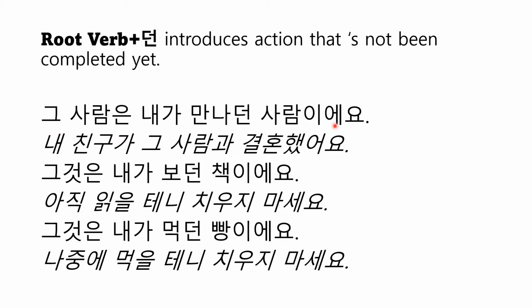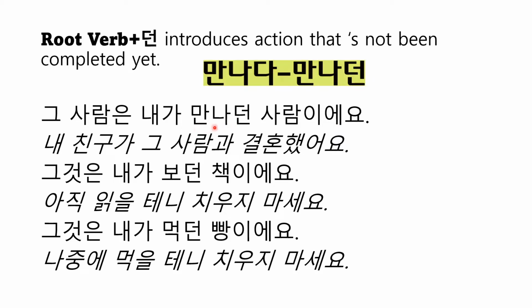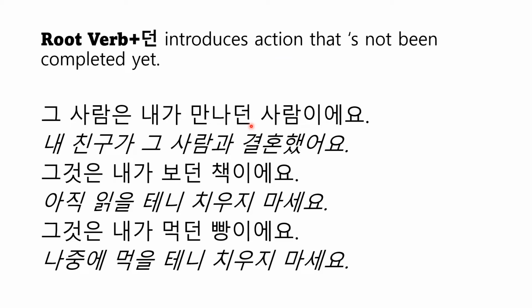This doesn't fully explain what this sentence says. 만나다 is the root verb, and then you have 다 taken off, and in the place of 다 you have 던 here. This root verb and 던 indicates an action that's not completed. In the past, you met him, but your meeting was not completed into marriage. So, your friend married the person.